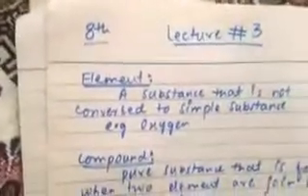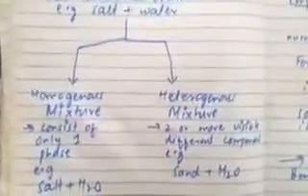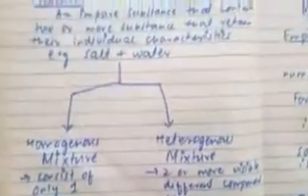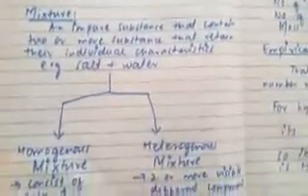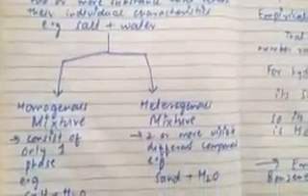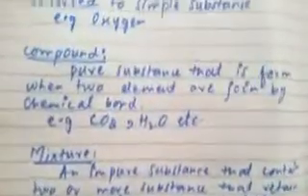So this was our lecture today, in which we studied element, compound, mixture, and furthermore the types of mixture. So this was the introduction. These were the basic definitions that you need to know at the start of chapter number 1. These were the fundamental definitions. So this was the introduction of the definitions. Furthermore, this detail we will discuss in the upcoming lecture.